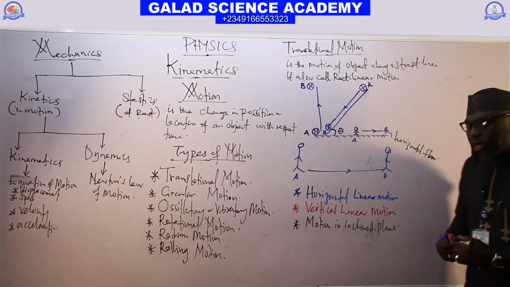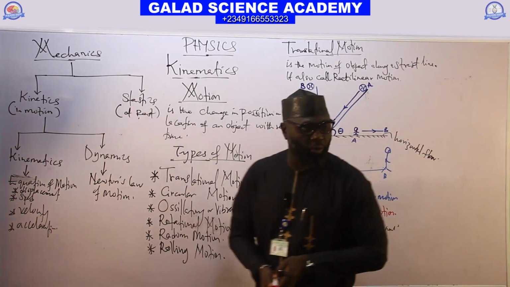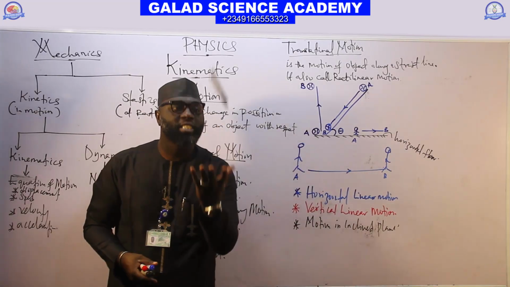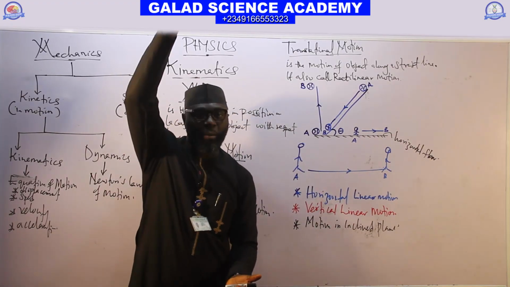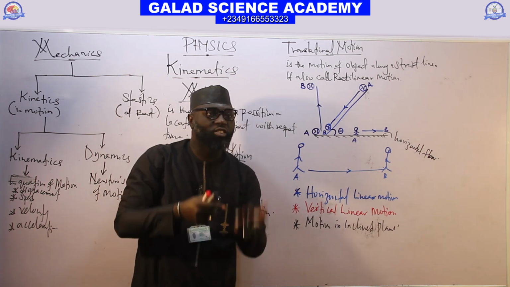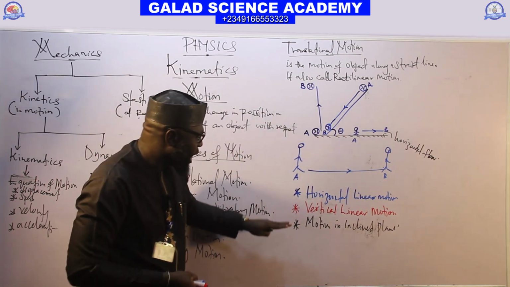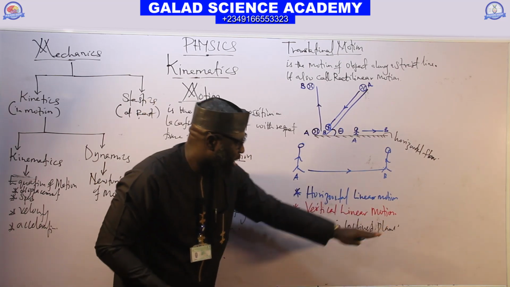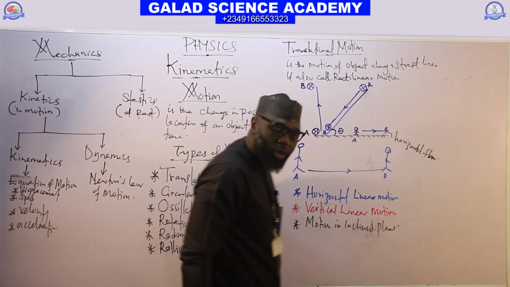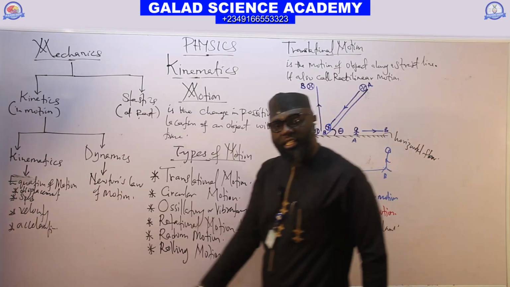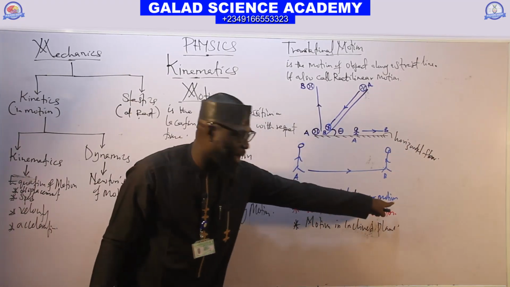When an object is moving, if I throw it vertically upward like this, it's a straight line motion, but it's in a vertical form. That is vertical linear motion. If I'm moving like this on a straight line, that is horizontal linear motion.